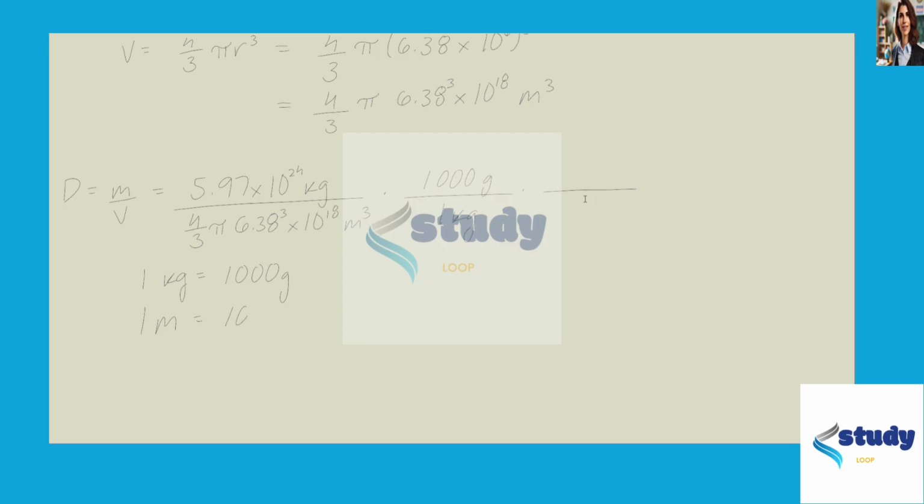So 1 meter is equal to 100 centimeters, and to cancel out meters, we need to have meters in the numerator, so we'll write 1 meter in the numerator, and that's equal to 100 centimeters, and we'll write that in the denominator. But since we have meters cubed, we actually need to cube this whole thing. So we'll multiply by 1 meter over 100 centimeters, and the whole fraction cubed. And then plugging this into our calculator, we get that the density of the Earth is 5.49 grams per centimeter cubed.